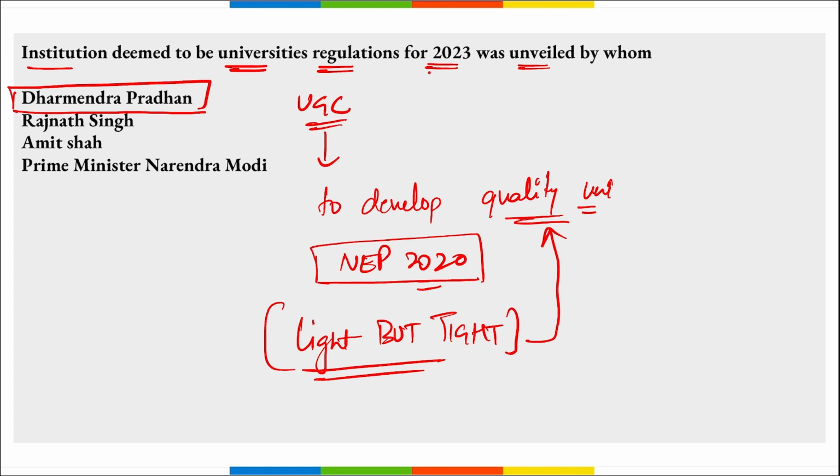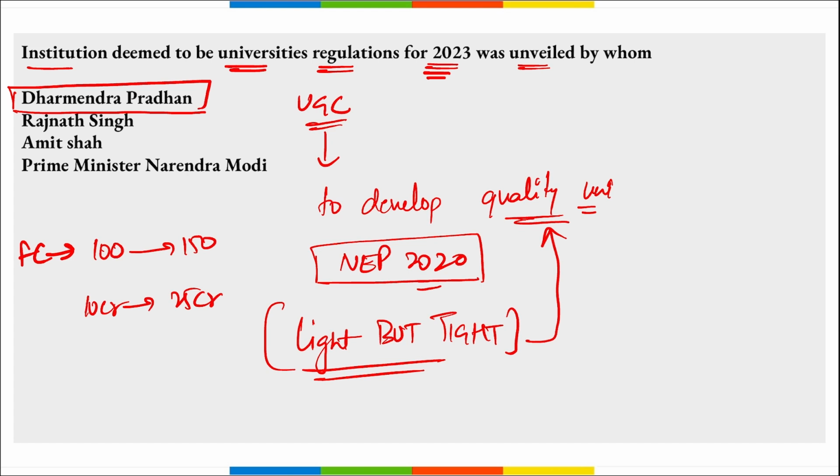Then under these new regulations for 2023, remember the minimum required faculty strength has been increased from 100 to 150. For private institutions, the corpus fund requirement has been increased from 10 crore rupees to 25 crore rupees. Deemed universities will now need to establish an executive council similar to those of central universities. Correct?